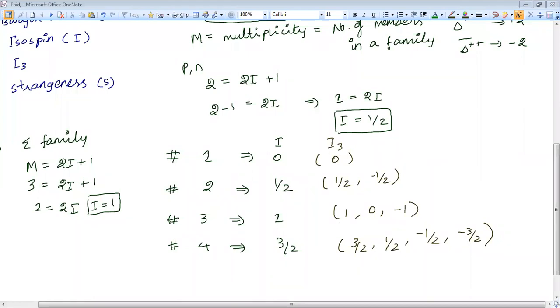Okay, have you gone through these I and I3 values? Are you ready to find out the conservation laws for a given interaction?